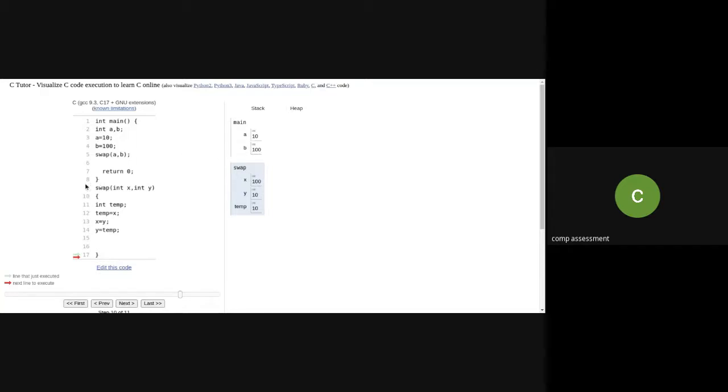When the procedure is activated, immediately it will allocate memory, and the actual parameters are copied into the formal parameters. Whenever there is a call to a procedure, the parameter list with that call is called the actual parameter list, whereas the list of parameters in the procedure definition, in this example X and Y, is referred to as the formal parameters.